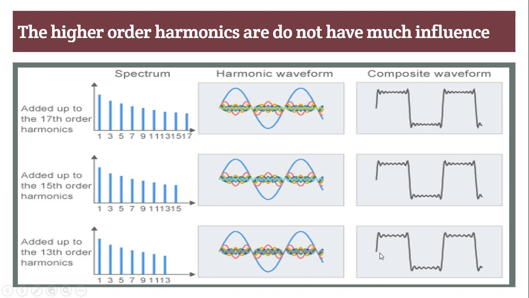You see here that the pattern is approximately equal to the other two patterns. So we conclude that the higher order harmonics do not have much influence, because as the order increases, the magnitude also decreases. As the magnitude decreases, the shape of the waveform does not change drastically. So lower order harmonics are more dangerous than higher order harmonics because of their high magnitude.